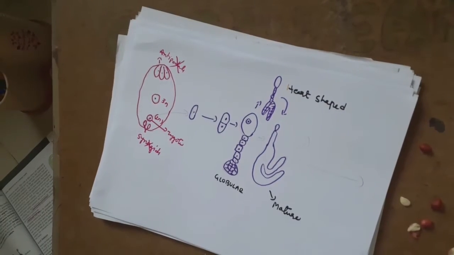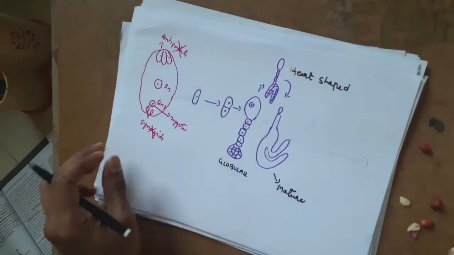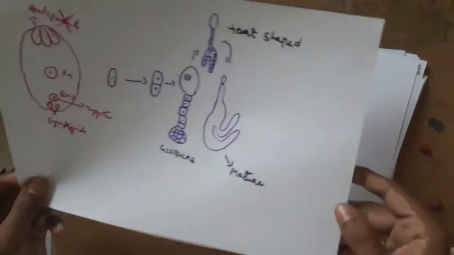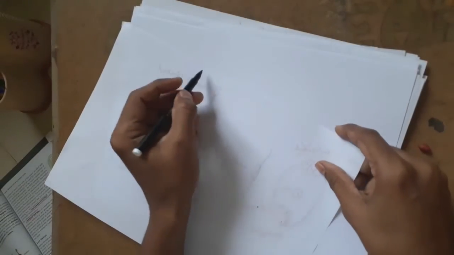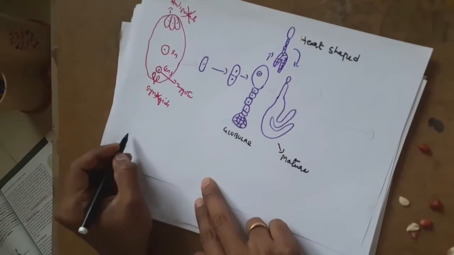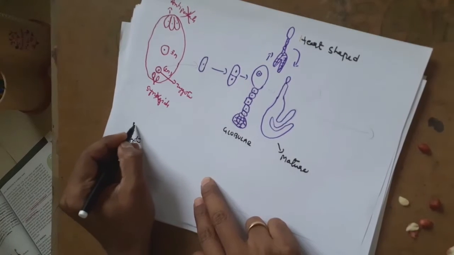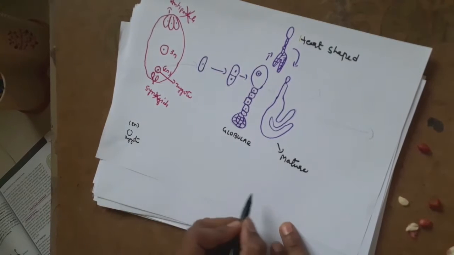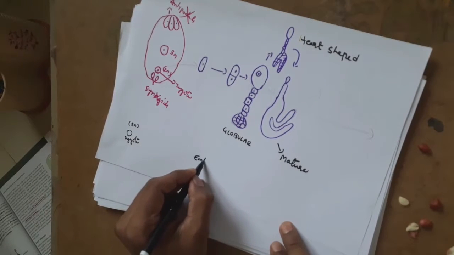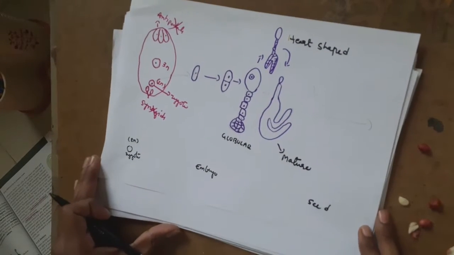Morning, dear students. Today's session is all about what happens during embryogenesis, or we can say what happens soon after fertilization, that is post-fertilization. Embryogenesis is the process of the complete developmental stages starting from zygote, which is a diploid condition, zygote developing into embryo, and then embryo developing into seed. So this is today's topic.